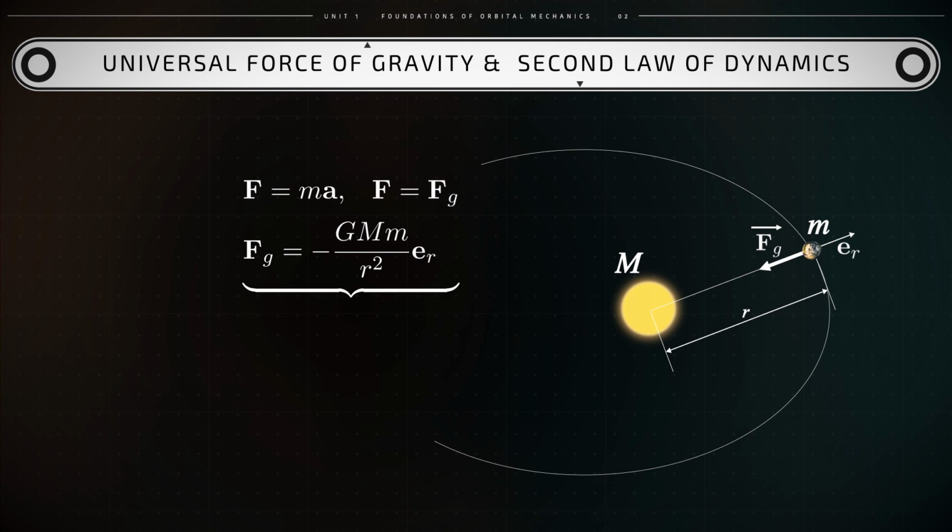The combination of these two laws gives us the following. Mass times vector acceleration of an object, such as a planet, equals negative G times capital M times lowercase m times ER, unit vector, divided by r squared. This mathematical expression provides us with the law of motion, for instance, of a space probe of mass lowercase m due to the force of gravity generated by a planet of mass capital M, such as Earth.